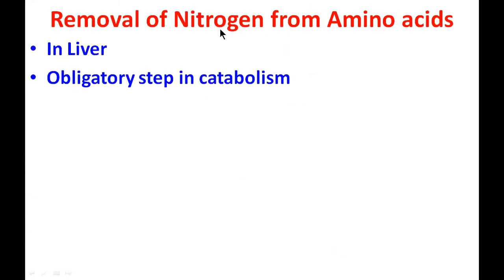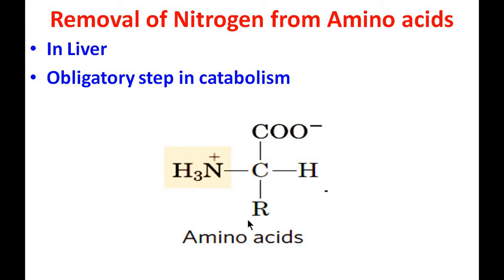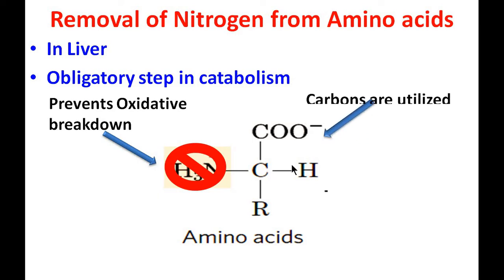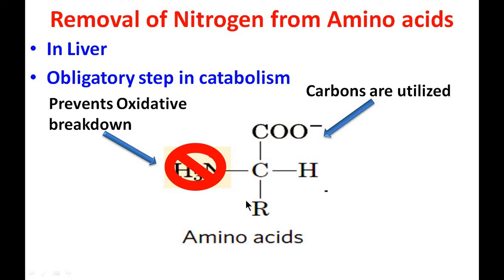So the removal of the nitrogen from amino acids is considered the first step in the catabolism of amino acids, which takes place inside the liver, and it is considered an obligatory step in the catabolism. If you look at the structure of amino acids, you can see this alpha amino group prevents the oxidative breakdown. So removal of this amino group is required. After removal of this alpha amino group, the carbons are further utilized for energy purposes. So the most common